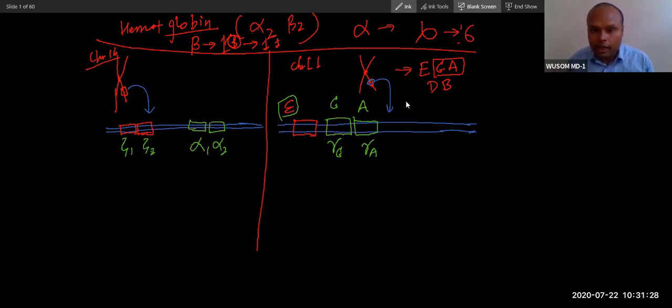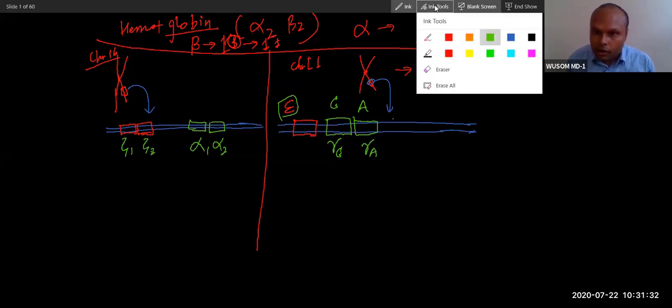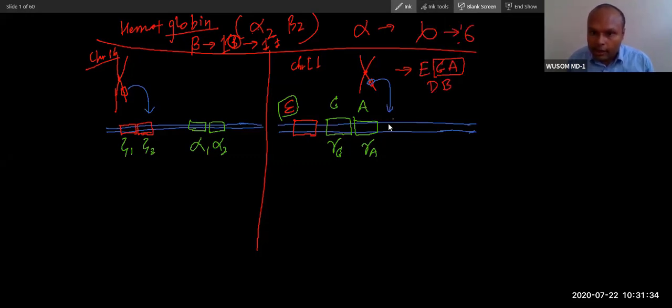We will see the functional differences between these. And there is one delta here. So a closely placed delta gene is there. Delta is there, and then the last gene you will see is beta.